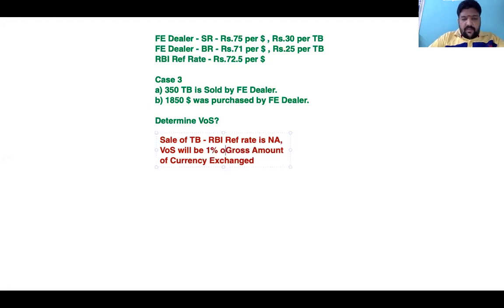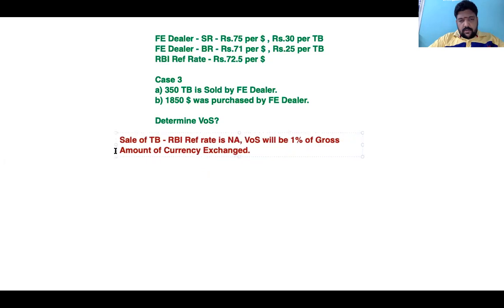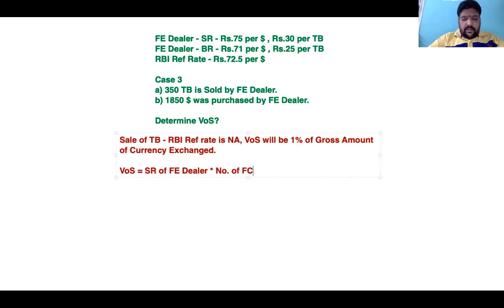So maybe we can write this text first, and then value of supply equals the selling rate of foreign exchange dealer into the number of foreign currency units.